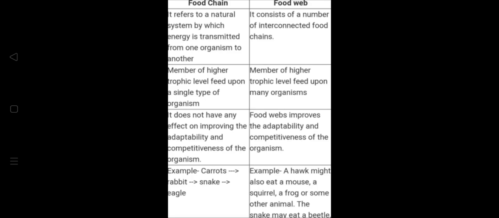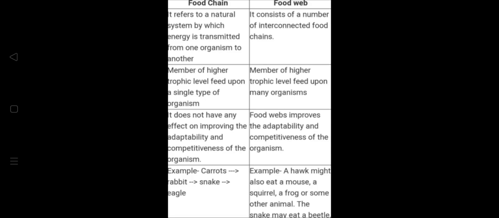A food web refers to a natural system by which energy is transmitted from one organism to another. It consists of a number of interconnected food chains. In a food chain, the member of a higher trophic level feeds upon a single type of organism, whereas in a food web, members of a higher trophic level feed upon many organisms. In a food chain, it does not have any effect on improving the adaptability and competitiveness of the organisms, whereas in food webs, it improves the adaptability and competitiveness of the organism.